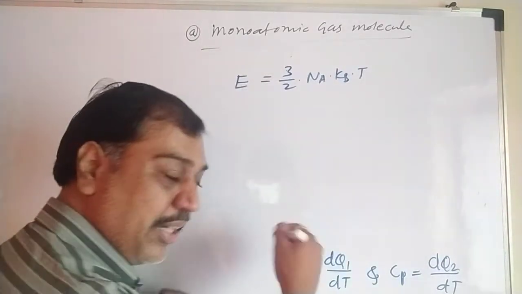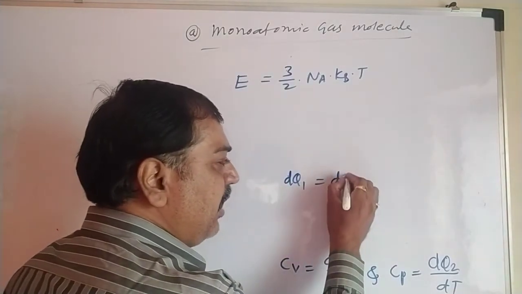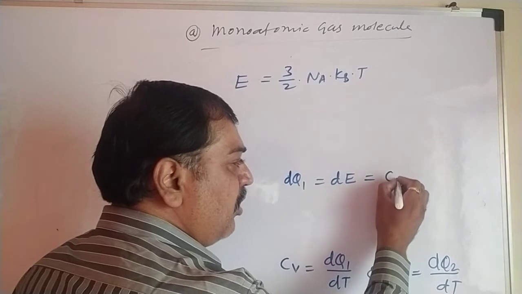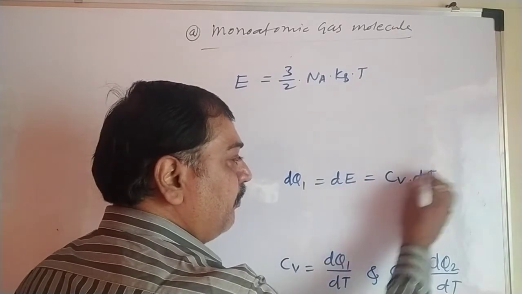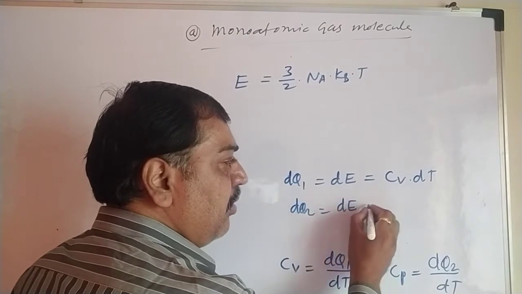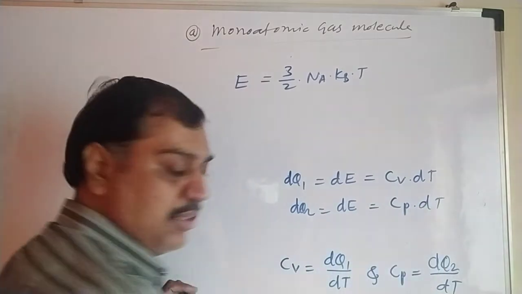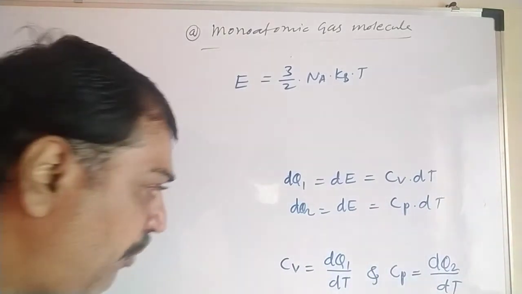Let me write it once again. Here we have written dQ1 equal to dE equal to Cv dT, and dQ2 equal to dE plus dW equal to Cp dT. Or we can use only the first equation.